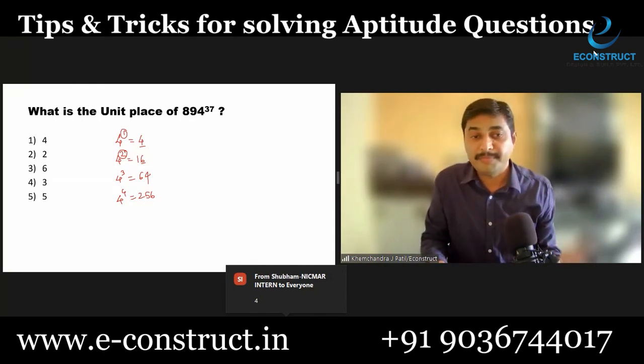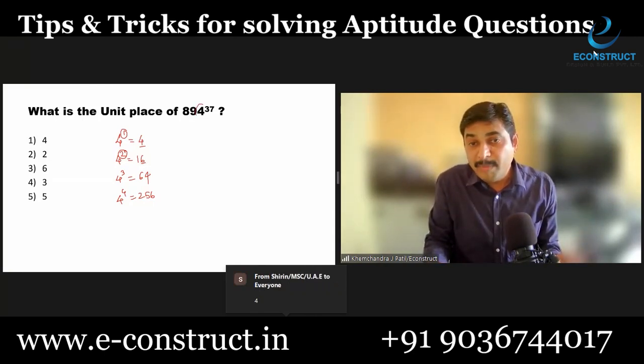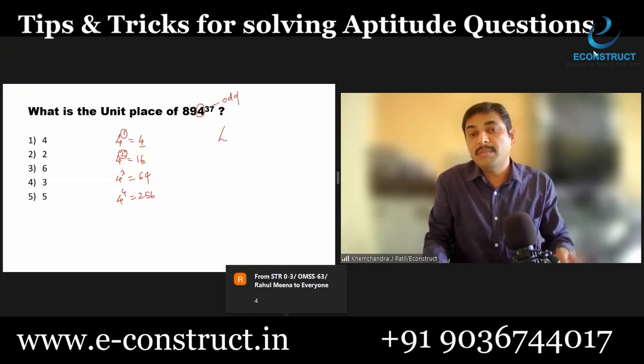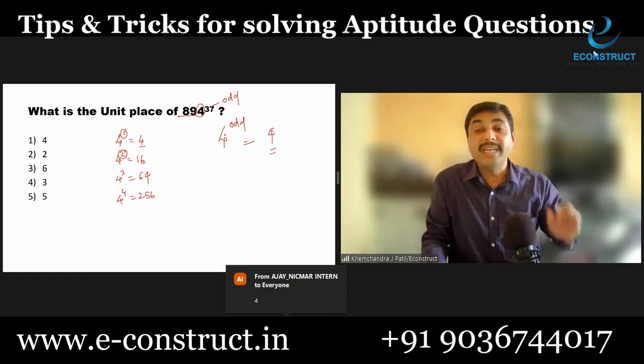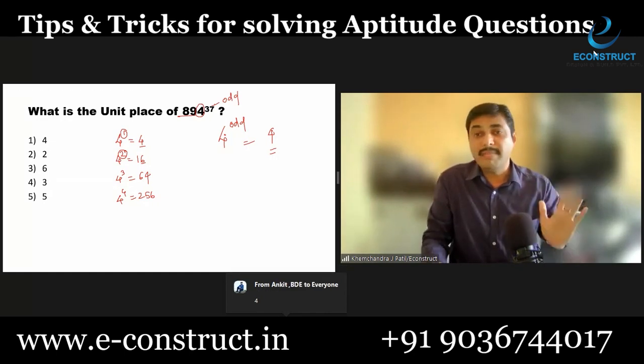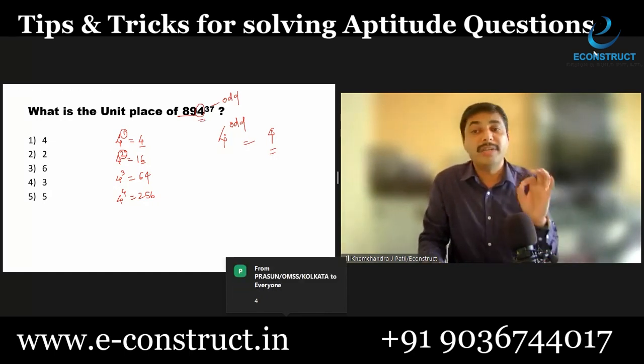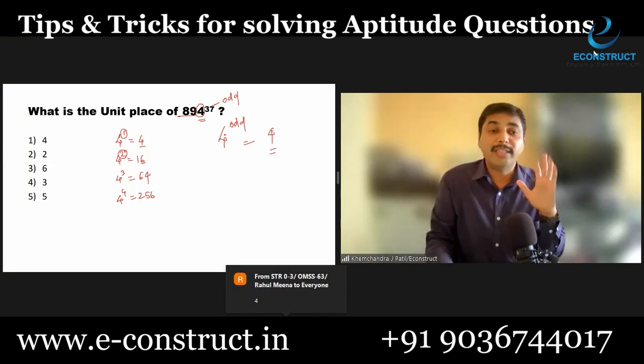The unit place of this number is 4 and 37 is an odd number. And whenever 4 is raised to an odd number, this always ends with 4, irrespective of how many digits are there in the base value. Doesn't matter. We have to concentrate on the unit place of that base value. So the answer of this question is 4.